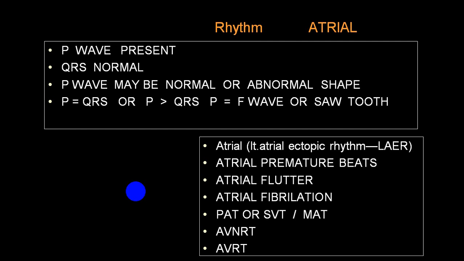You have two other varieties of atrial rhythm. One is the AV nodal re-entry tachycardia, where in the AV node only there is a re-entry which takes place and which will produce tachycardia. This is called re-entry tachycardia, but as it is occurring in the AV node, we call it AV node re-entry tachycardia. And this will again be a narrow complex tachycardia.